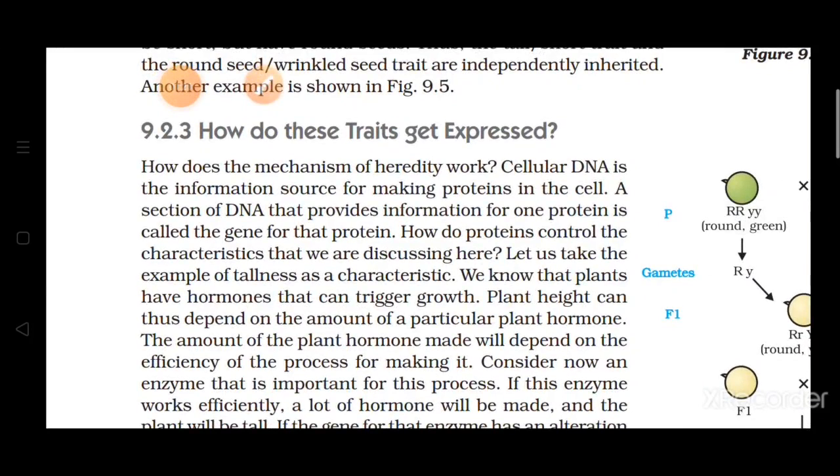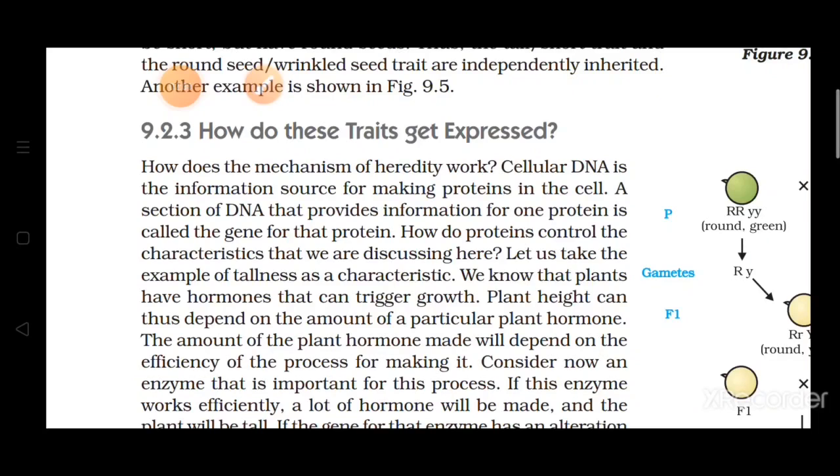Now, as we know, cellular DNA is the information source for making proteins in the cell. You have to make this thing clear that whatever traits or characteristics are produced in the body, that is because of particular proteins. हमारी बॉडी की हाइट है, कलर है, शेप ऑफ द आई है, शेप ऑफ नोज है, वॉट एवर द ट्रेट्स आर देयर, these traits are decided by proteins. Now, from where, how are these proteins produced? So, these proteins are produced by particular DNAs.